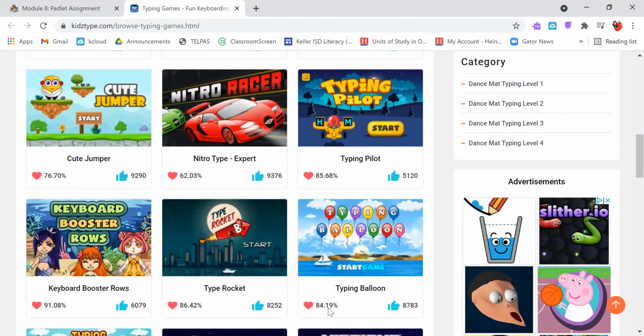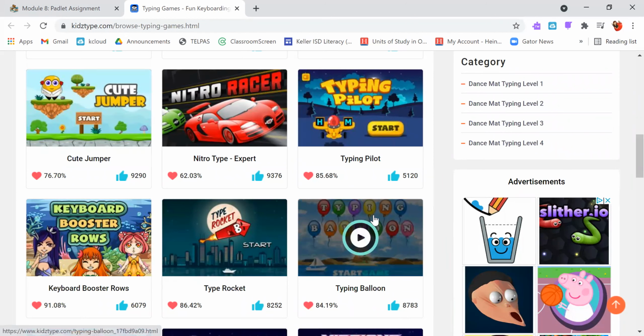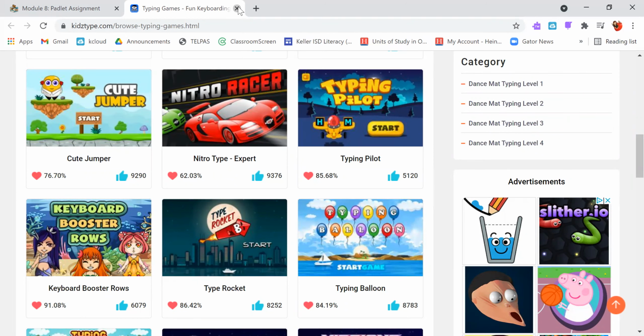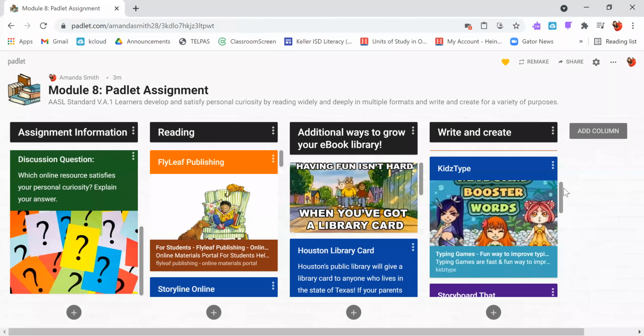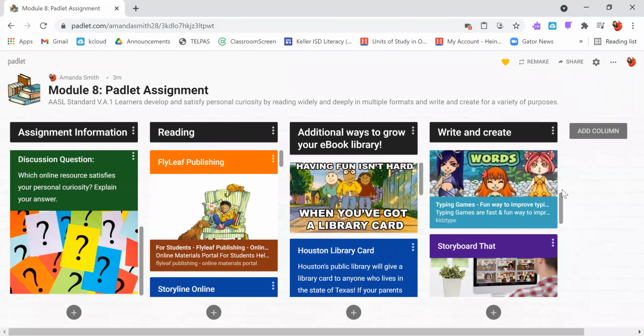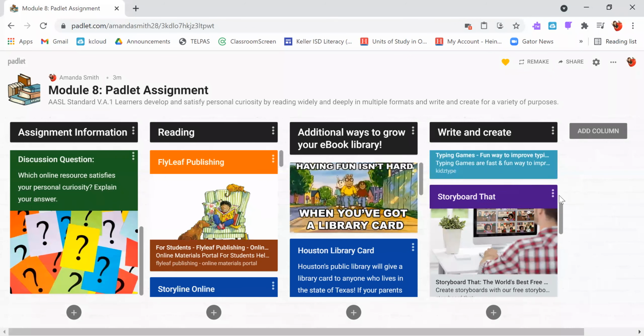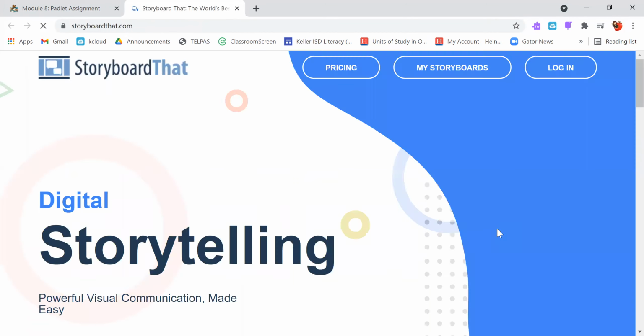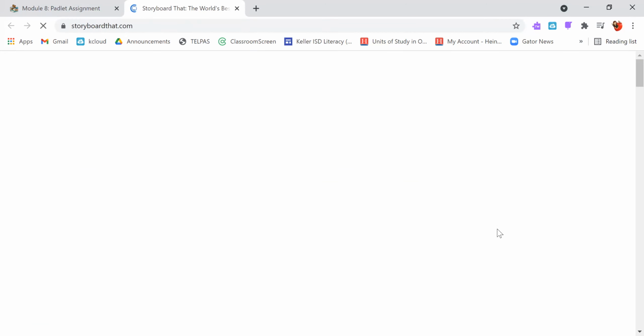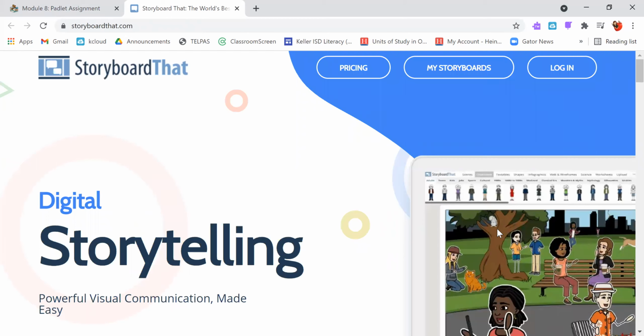So like this typing balloon one, it has 8,783 thumbs up. That one's pretty popular. They can click on any of those and they will be other fun interactive games that you can use to help you with your typing skills. So that's to help you with writing and also to create. So there are a lot of neat programs out there that you can use to create your own stories.